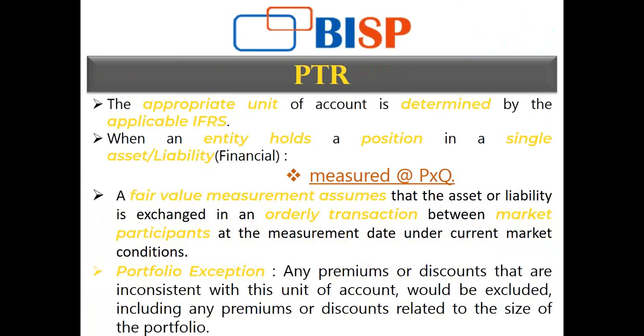Now there is something known as portfolio exceptions that IFRS 13 has. If a reporting entity is managing a group of financial assets or financial liabilities, that means the entity has a portfolio with offsetting risk, on the basis of its net exposure to market or credit risk, which is a usual form of portfolio analysis in normal entities.